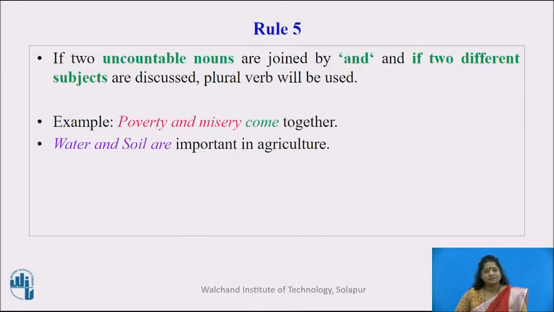Rule number 5. If two uncountable nouns are joined by and, if two different subjects are discussed, plural verb will be used. For example, poverty and misery come together. Here, poverty and misery are two nouns but they are uncountable, so the singular verb is used here.